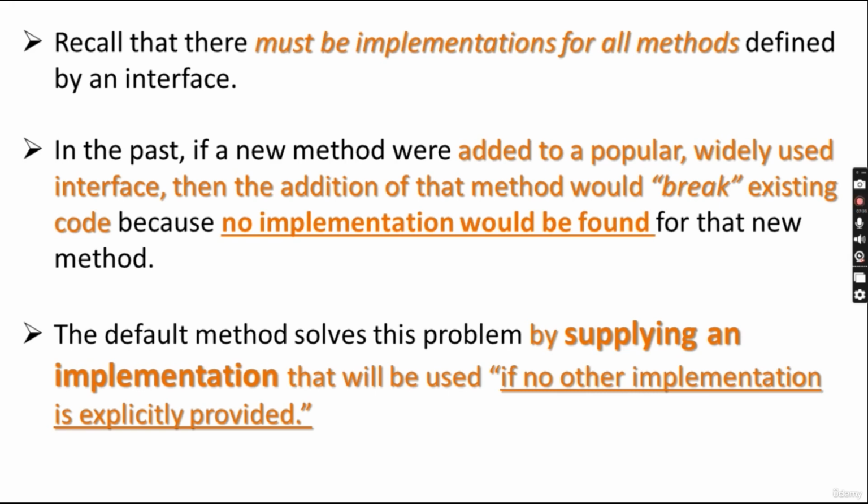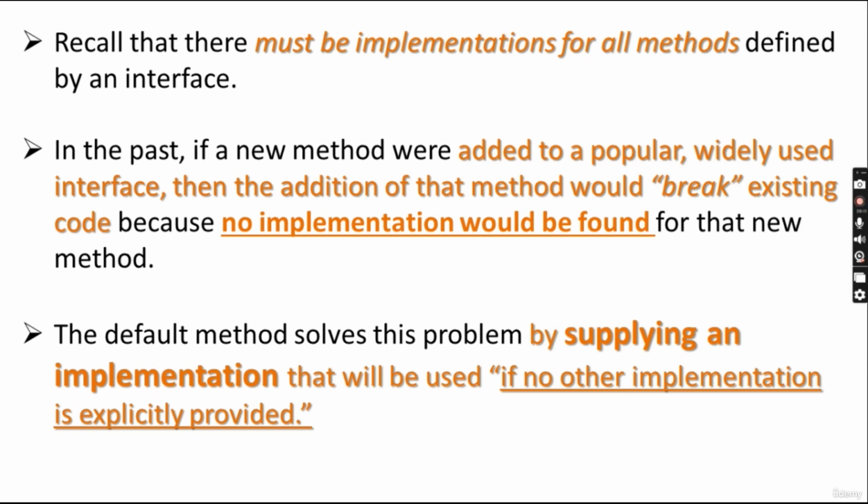So if you are adding a new method into that interface, then the number of classes that are implementing that particular interface have to break their code, because they must implement that method provided by the interface. It may be a new method or a previous method, and it would have been breaking the previous code.